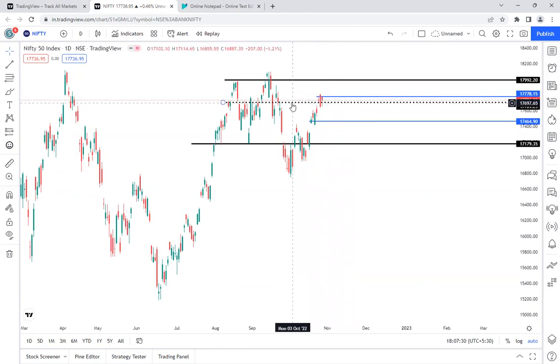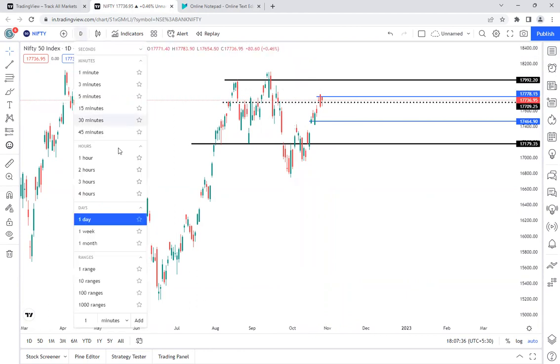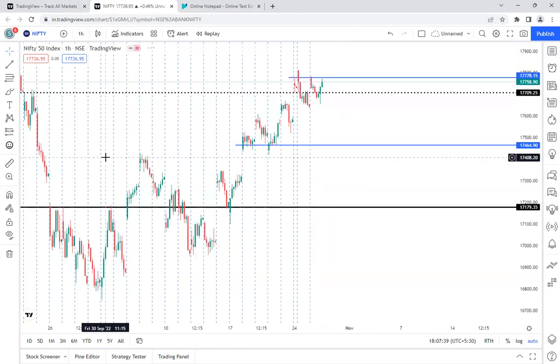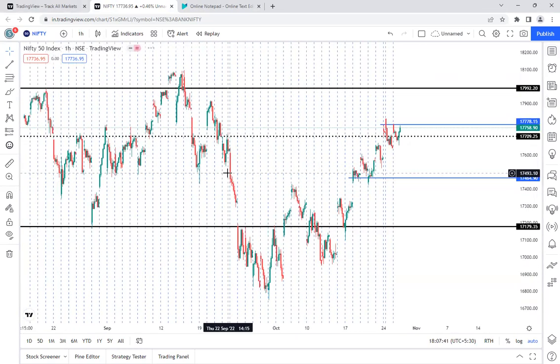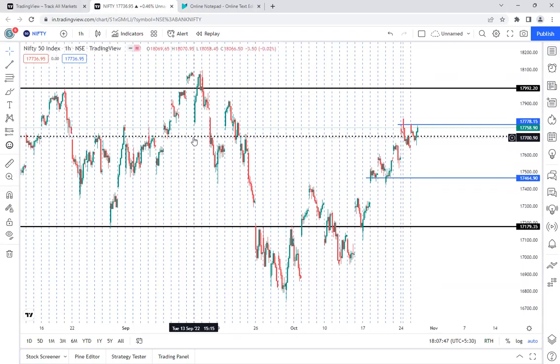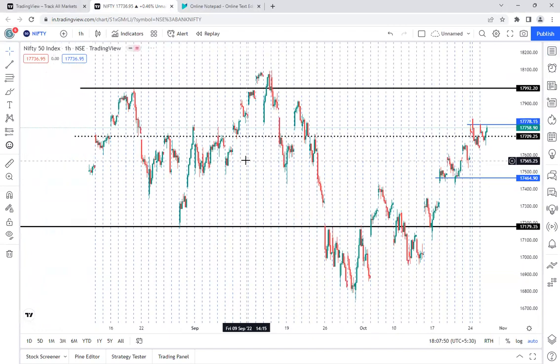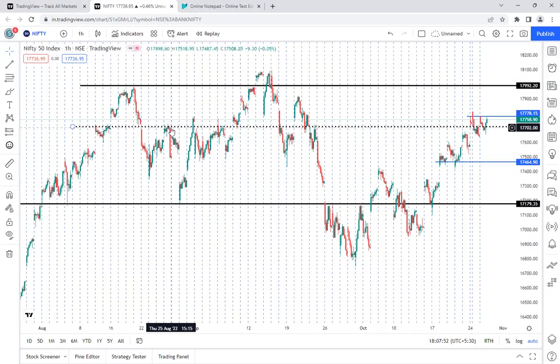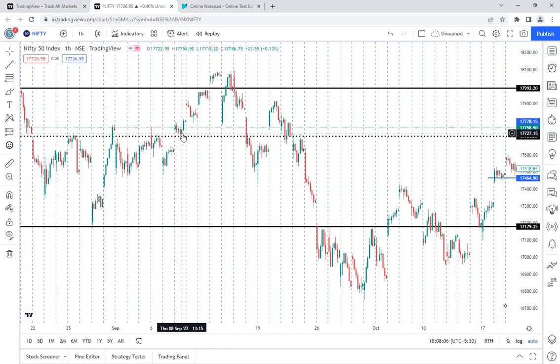We have plotted this dotted line as a key level here. I was explaining this level again and again in the previous videos also, but if you're watching this video directly, for your understanding, I will explain why we have drawn this dotted line. This level is where Nifty has taken heavy rejections earlier. After reaching this point, Nifty fell down. Again, after reaching that point, they fell down. They tried it again, they fell down. And only after breaking that and retesting that level was Nifty able to go up to the 18,000 level.